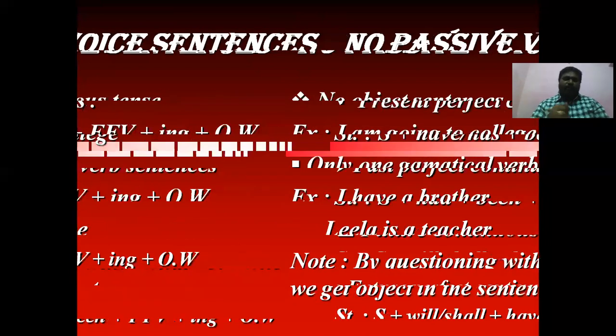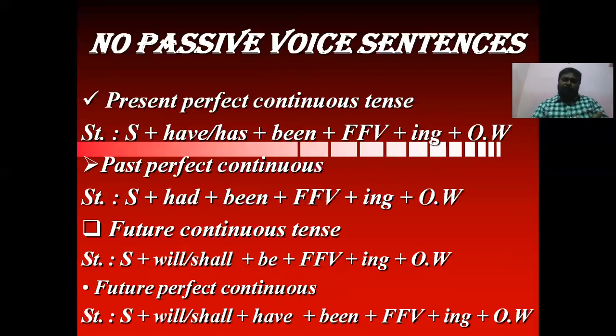And the third one: present perfect continuous tense, past perfect continuous tense, future continuous tense, and future perfect continuous tense. These four tenses also do not take passive voice. No object sentences, only one grammatical verb sentences, and these four tenses do not take passive voice.